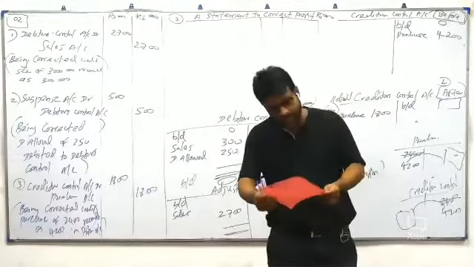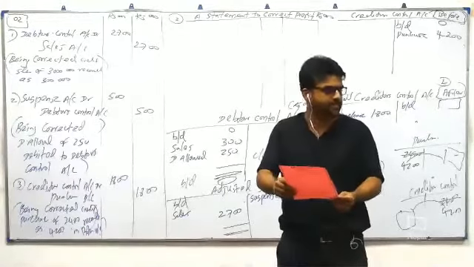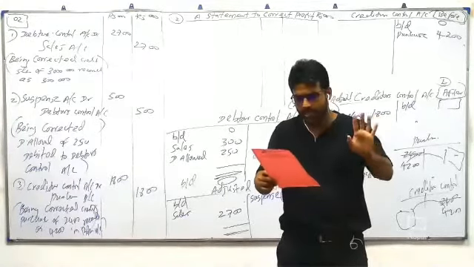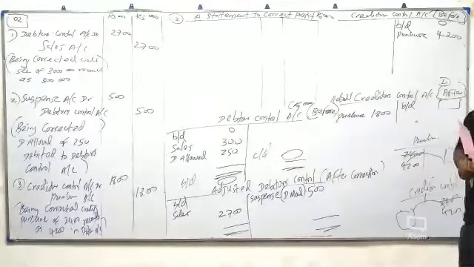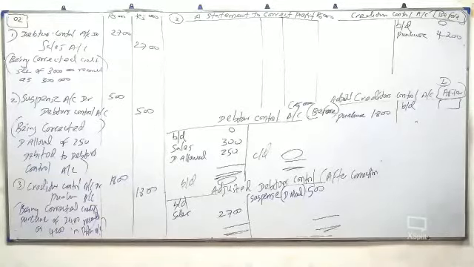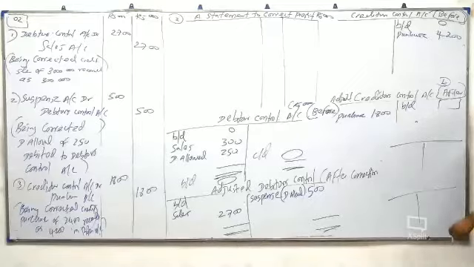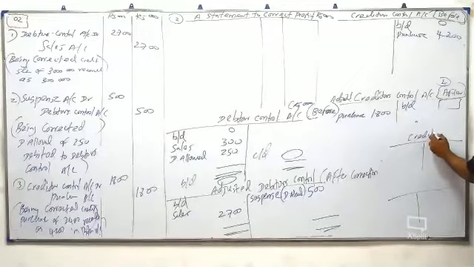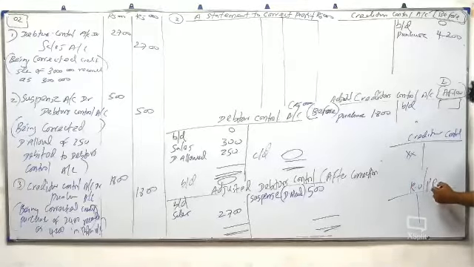Okay. This has been debited to, debited is correct. Wait. This has been debited to creditor control account. Purchase return, normal double entry, let me tell you. What is the normal double entry for purchase return? Can anyone tell me? Creditor control account debit, and return outwards or purchase return account credit. This is the normal double entry.